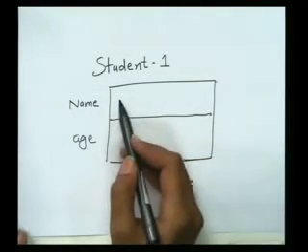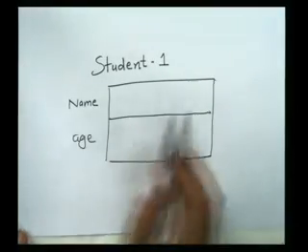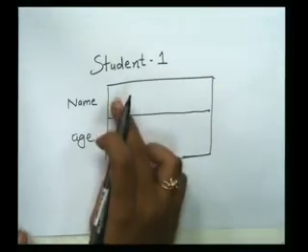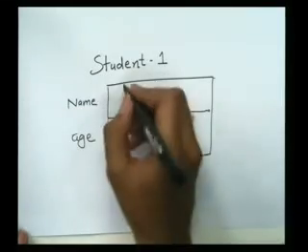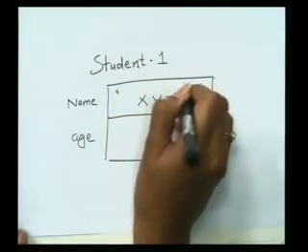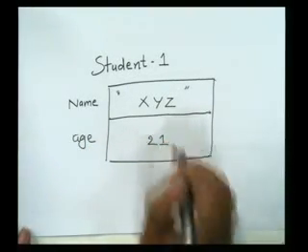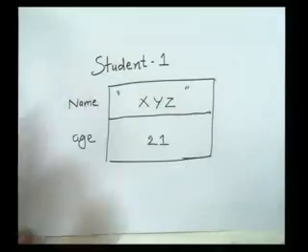Student 1 has nothing in name as well as in age, they are both empty, and we want to give values to these two elements. I want to give it a name, say XYZ, and say the student's age is 21 years. So I want to give these two values to this student.